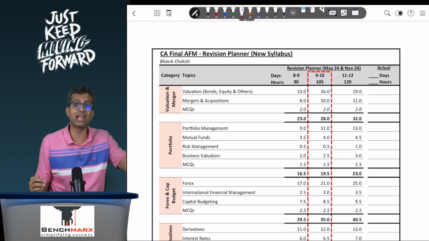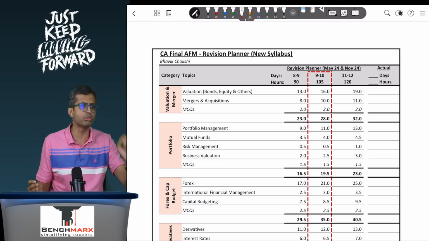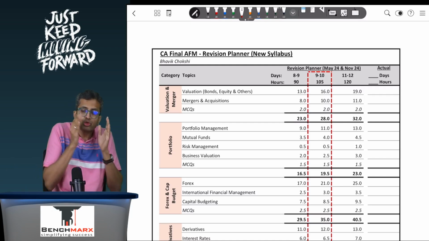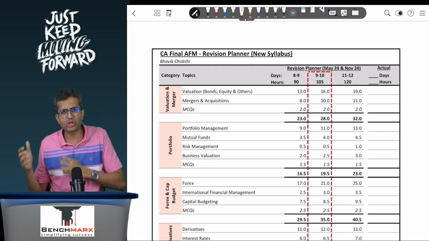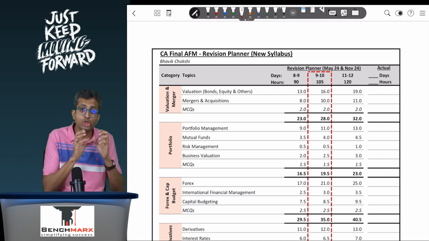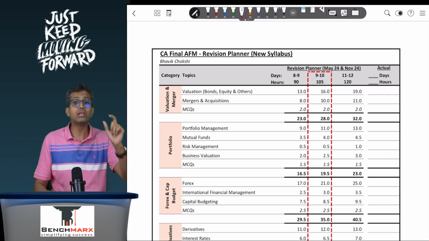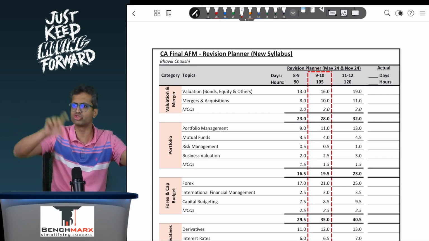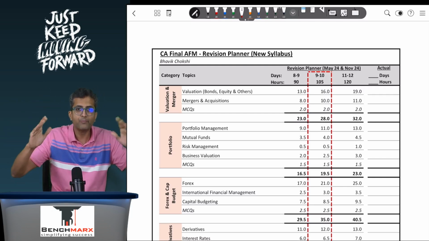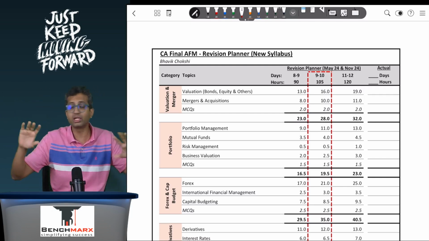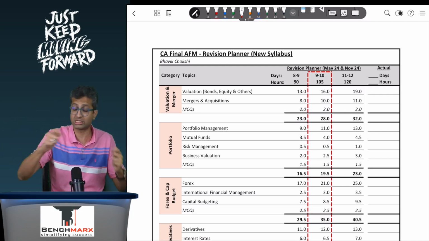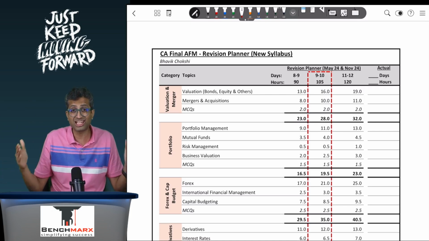So when you are in that last 1.5 days, a lot of people have a problem in AFM that they are unable to complete everything in the last 1.5 days. So for these grade 2 category sums, you will not skip them, but you will read the relevant adjustment in the question and the impact of that relevant adjustment in the solution. So you might think, okay, we'll read the entire question. No, doing it like that, there will be so much time that you will devote on the last day that you will not be able to complete the entire course on the last day.